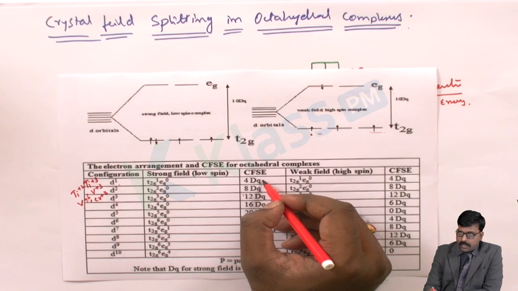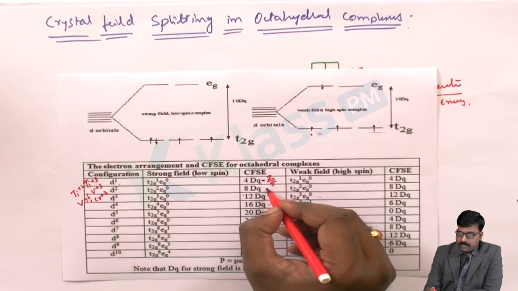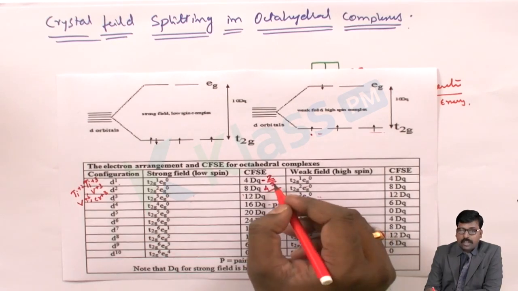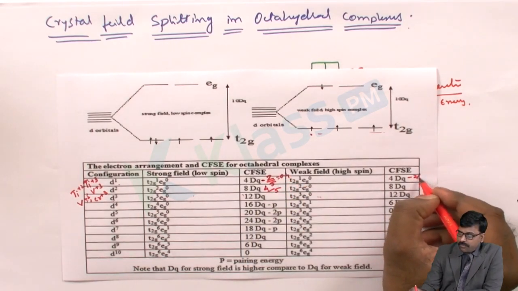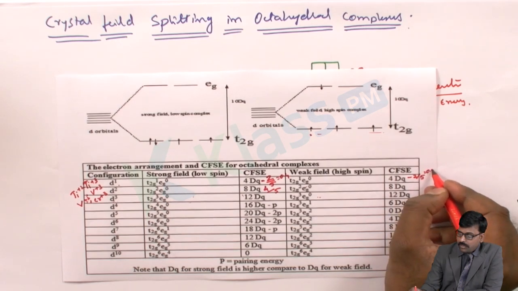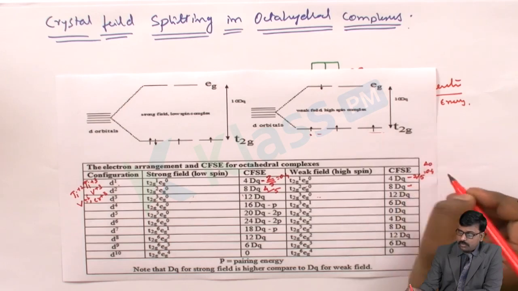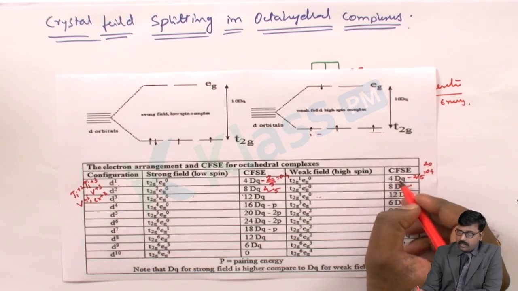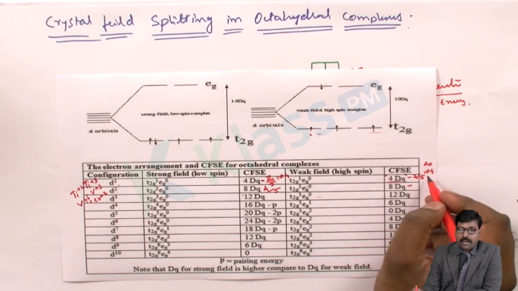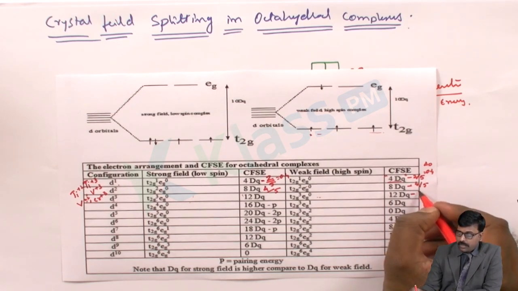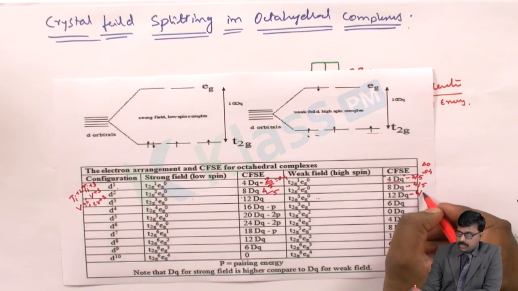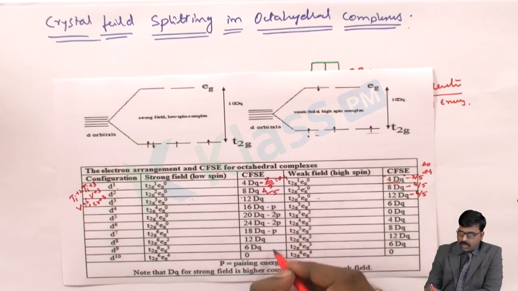See, this is the energy level which is coming for the 2 by 5, and this is 4 by 5. 2 by 5 means it is 0.4. I'll write here, it is 2 by 5, that is 0.4 of delta O. The delta O is written in the Dq form by simply removing the decimals, that is, multiplying by 10. So here it is 4 Dq, and here 12. It is 6 by 5, that is 1.2. Okay, in this way all are written.